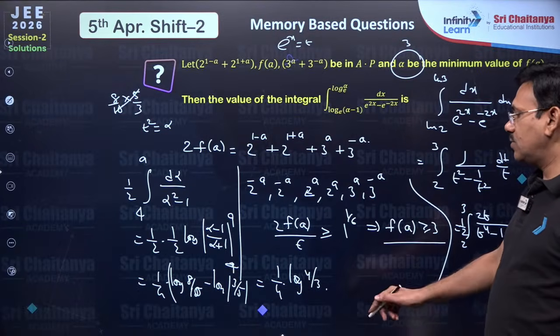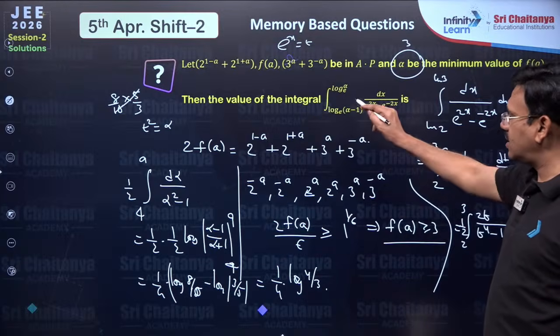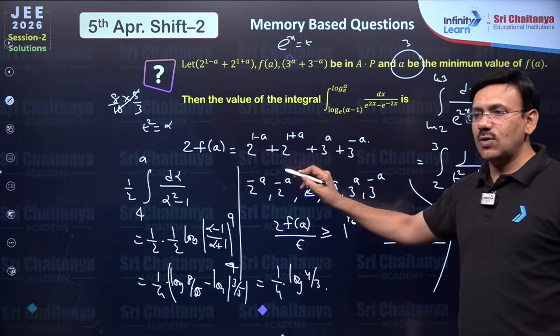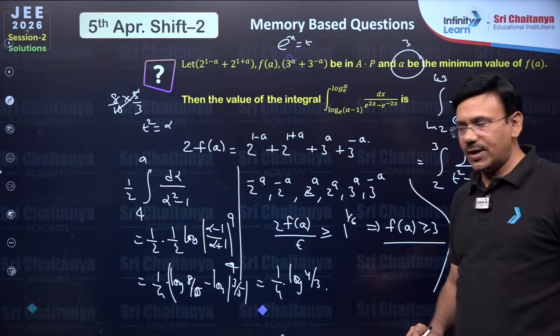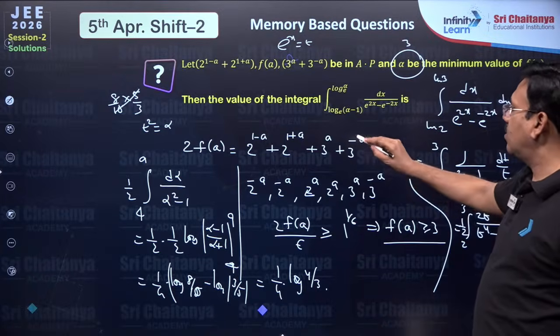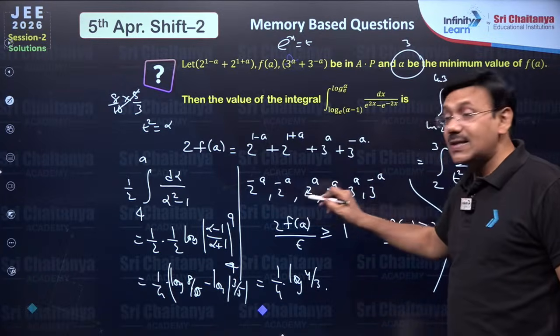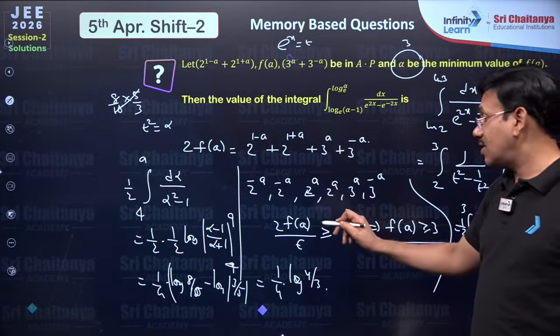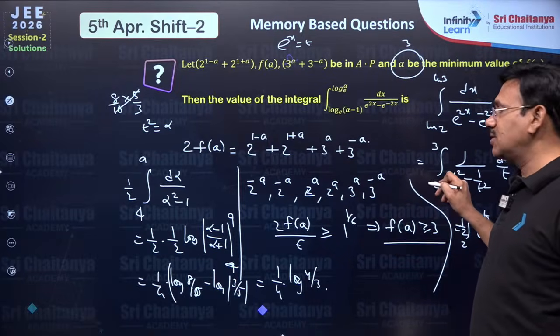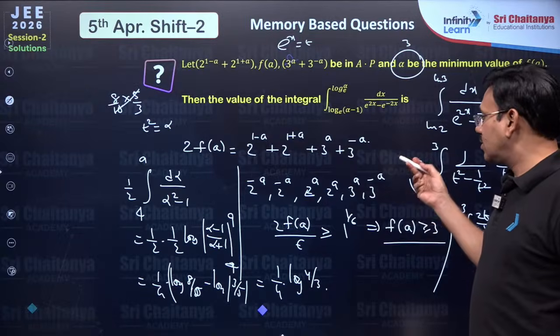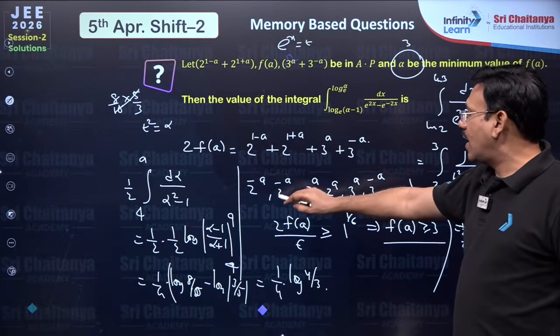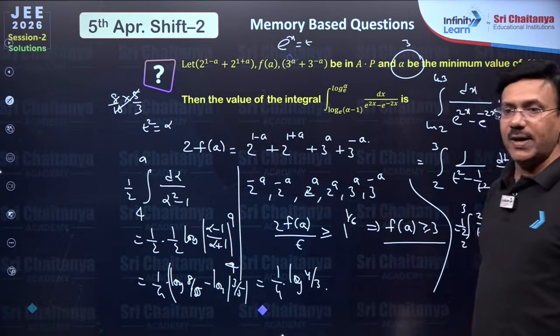So dear students, the beauty of this question is to apply the AM-GM inequality. For applying AM-GM inequality, there must exist some a such that equality is possible for all entries, otherwise you cannot apply it. This is why you have to take 2 power minus a, 2 power minus a. That is the beauty in this.